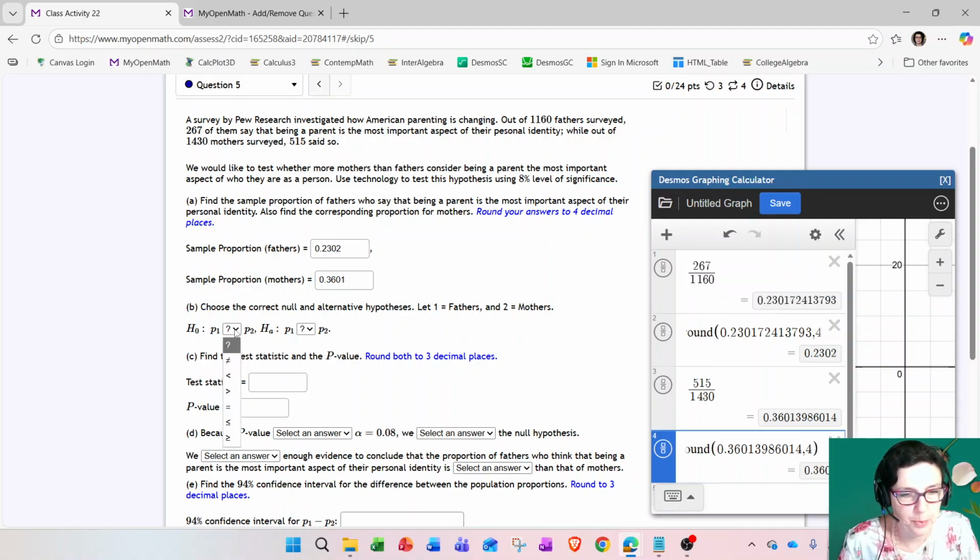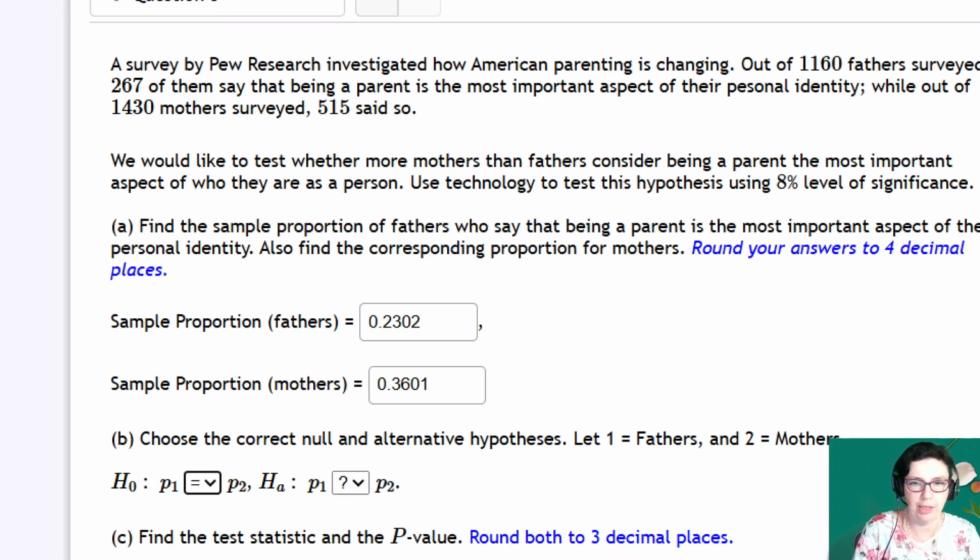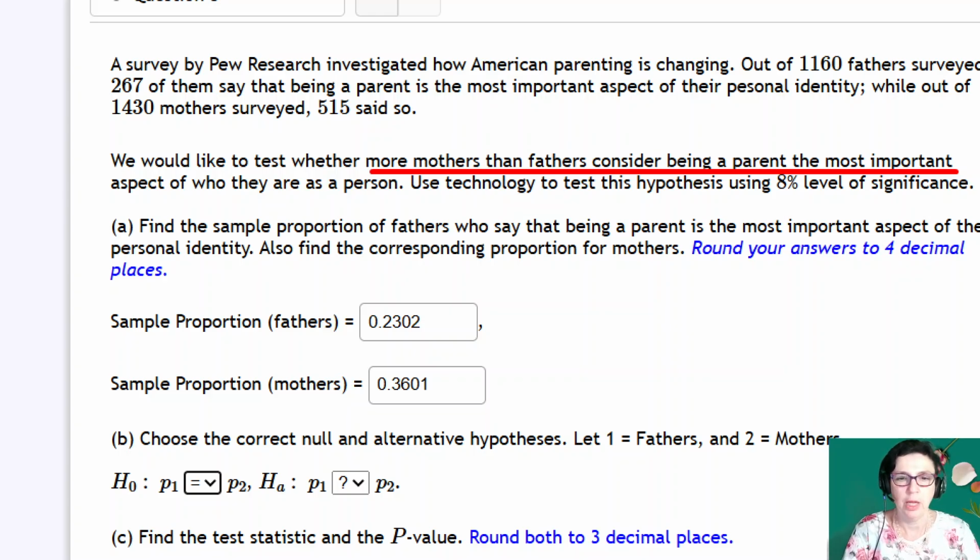For the null hypothesis, we want the equal sign. For the alternative here, it's either not equal, less, or more. So how do we know what it is? Well, we have to search for the claim, which is what we're trying to test. It says, test whether more mothers than fathers consider being a parent the most important part of their lives. So they want to test that the mothers' proportion is higher than the fathers'.